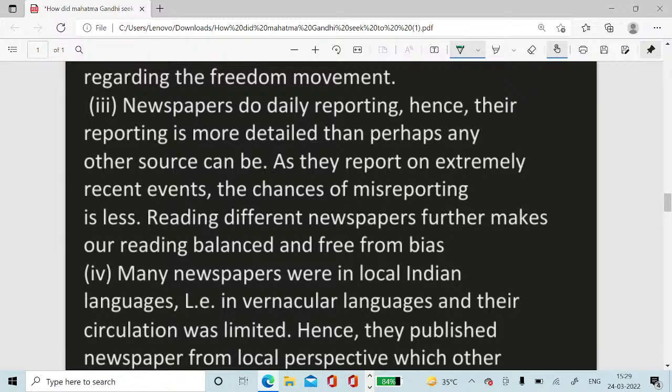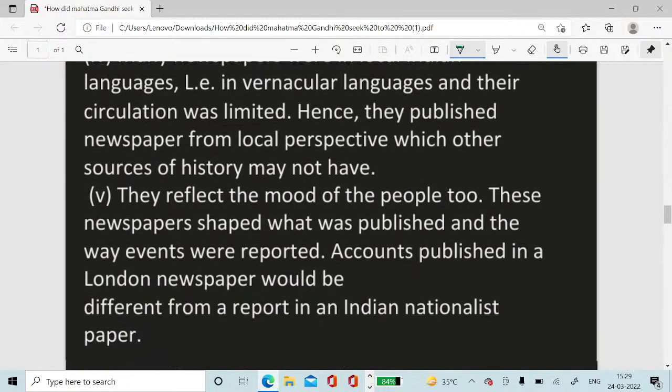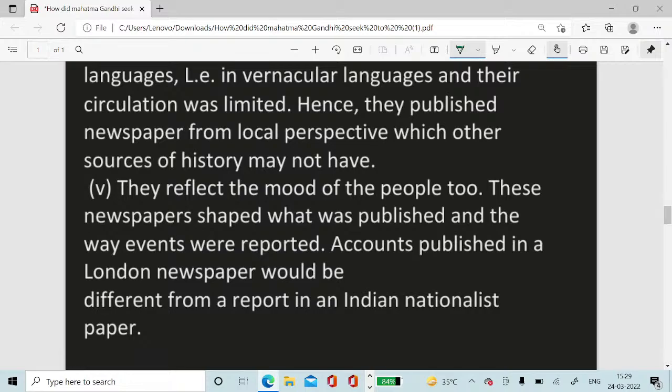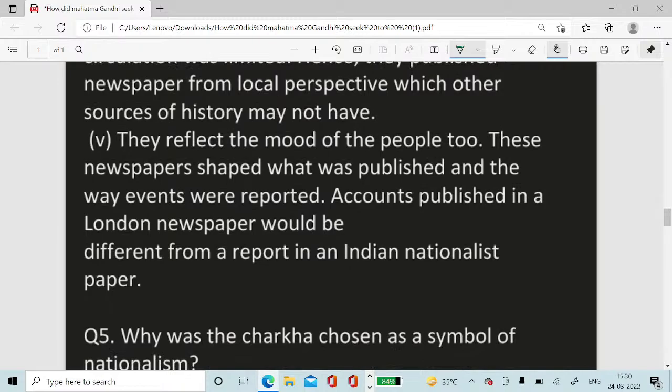Reading different newspapers further makes our reading balanced and free from bias. Point five, they reflect the mood of the people too. The newspaper shaped what was published and the way events were reported. An account published in a London newspaper would be different from a report in an Indian nationalist paper.